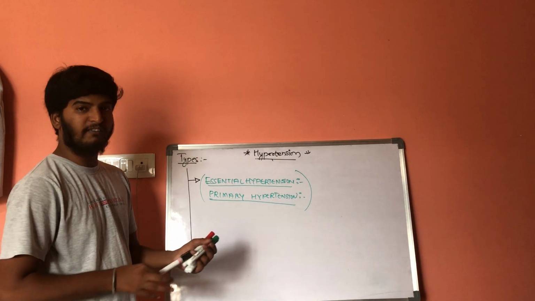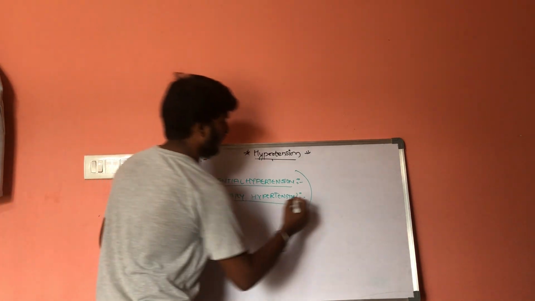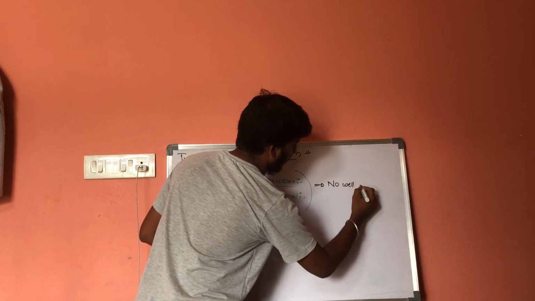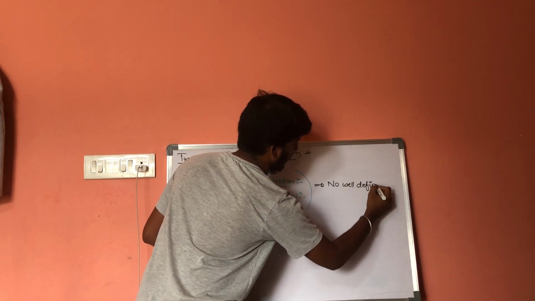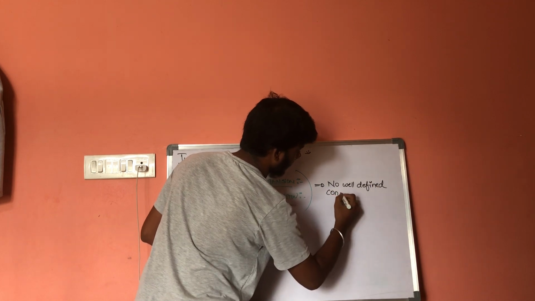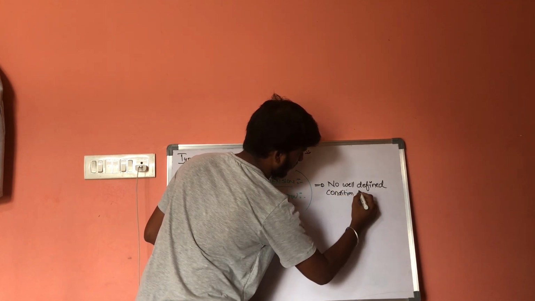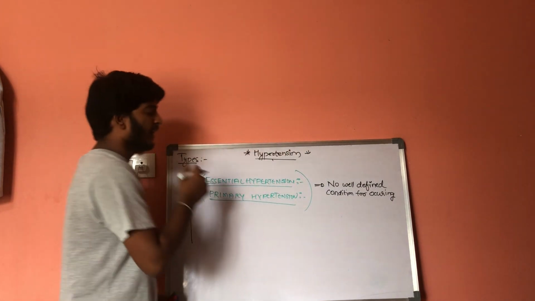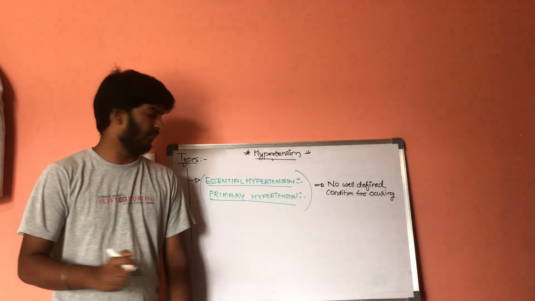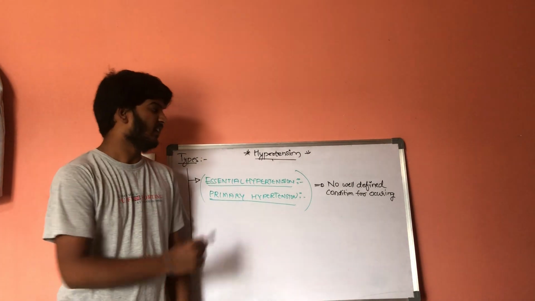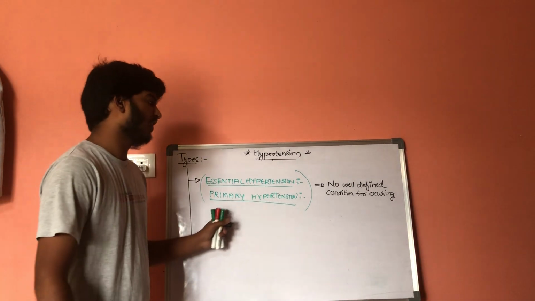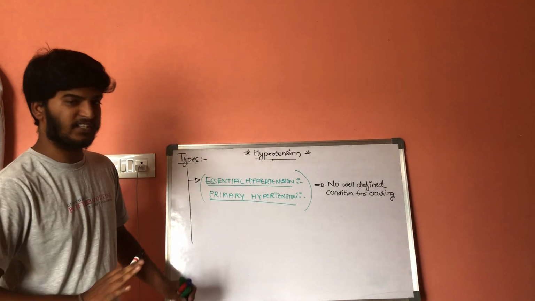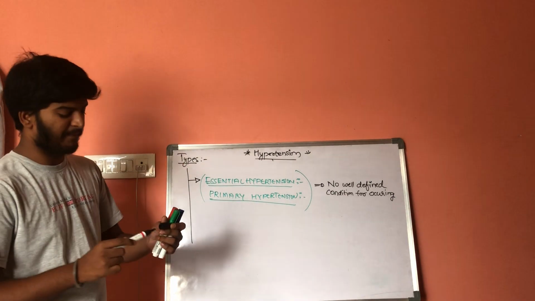That is, there is no well-defined condition for occurring. In type 1, that is primary hypertension, there is no well-defined condition for occurring.